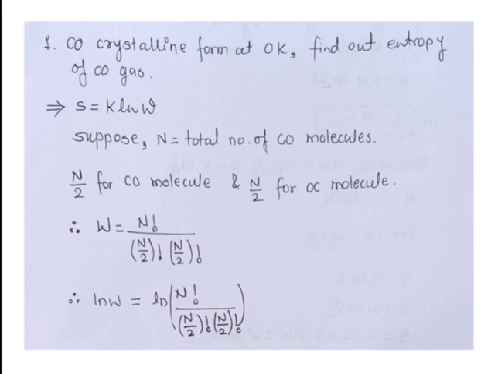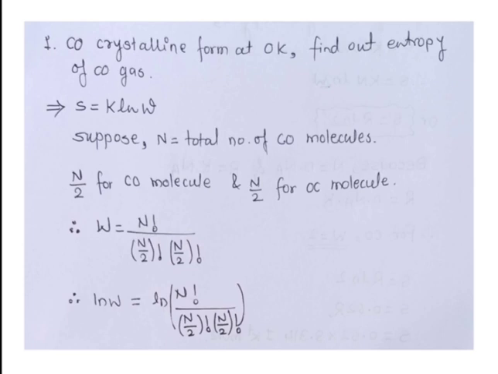So we have a total of N molecules of carbon monoxide, and by rearranging, we have 50% in the form of CO and 50% in the form of OC. So we can write N is 100%. 50% means 100 by 2, so N by 2. N by 2 molecules are CO and N by 2 are OC. So just find out the weight of configuration.